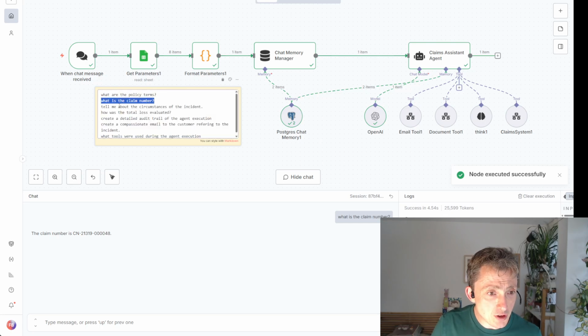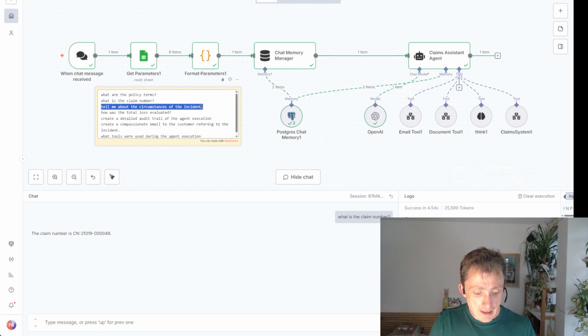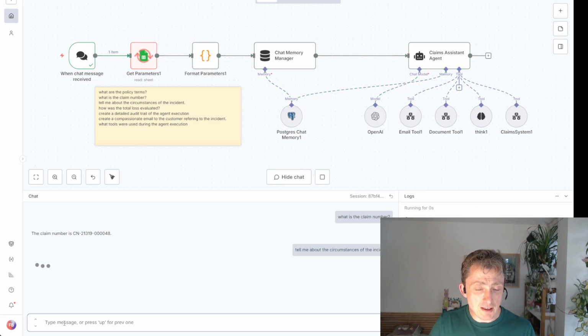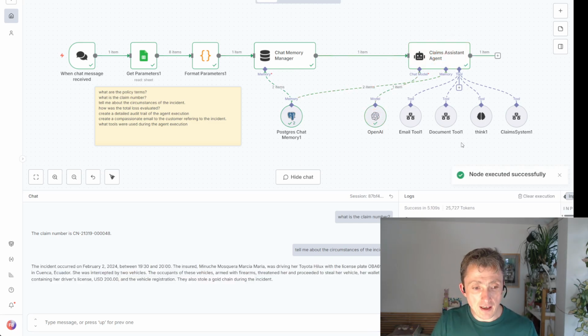So tell me about the circumstances of the incident. And here it can be like a real dialogue, and we can provide more tools to the LLM to work with this context. So the point I wanted to make here is that